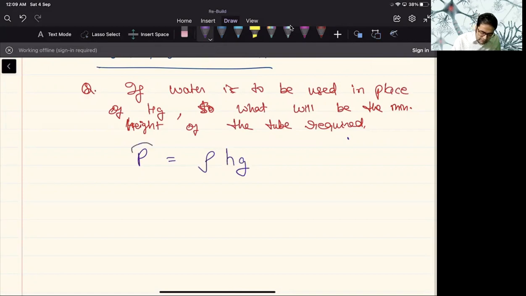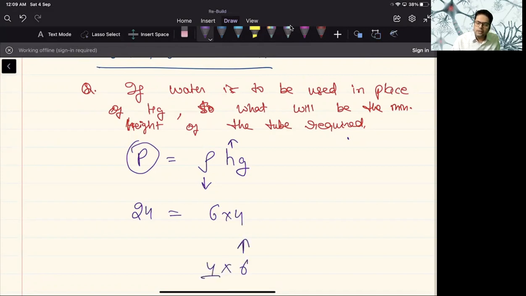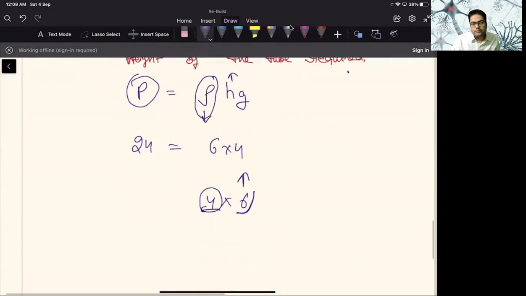So to calculate the same pressure, if you are decreasing density, then certainly you need more height. Pretty obvious. 24 is 6 into 4. If you increase this 6, then certainly it will go down. And if you reduce it, it will go up. So if you are reducing density, certainly the height will go up.